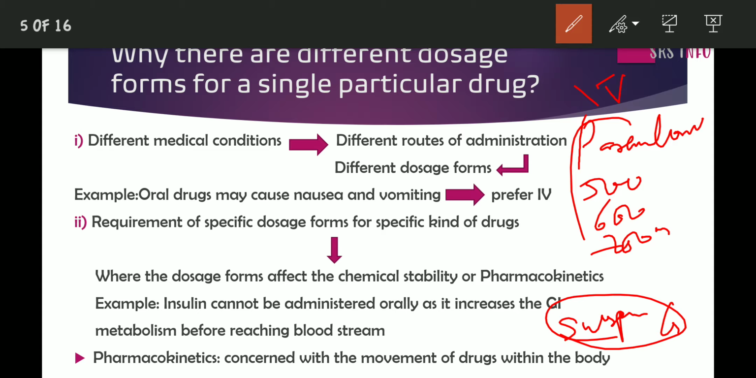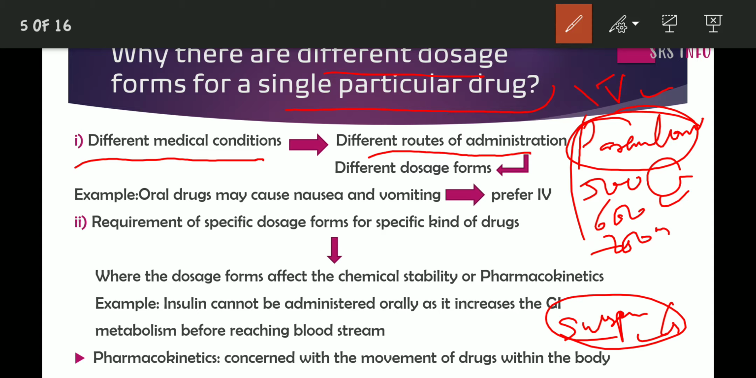Do you think there is any need for different dosage forms for a single particular drug? Paracetamol is a single drug, but it comes in different dosage forms such as tablet, IV or suspension. Yes, of course there is a need. Why? There are some reasons for that. The most important reason is that different medical conditions demand different routes of administration, and these different routes of administration lead to the formation of different dosage forms.